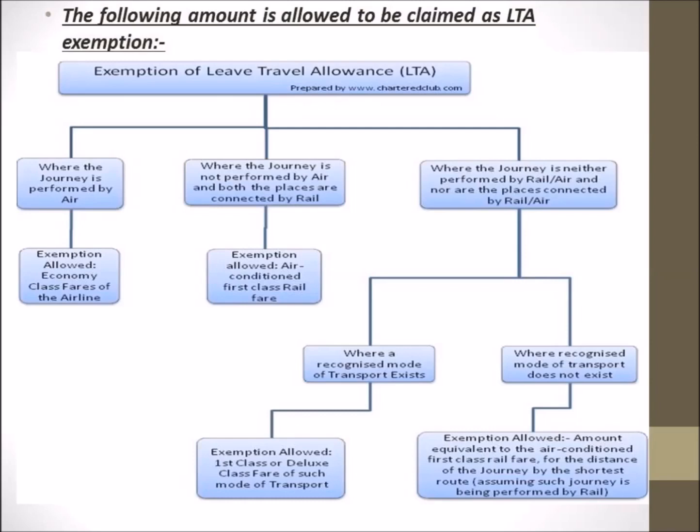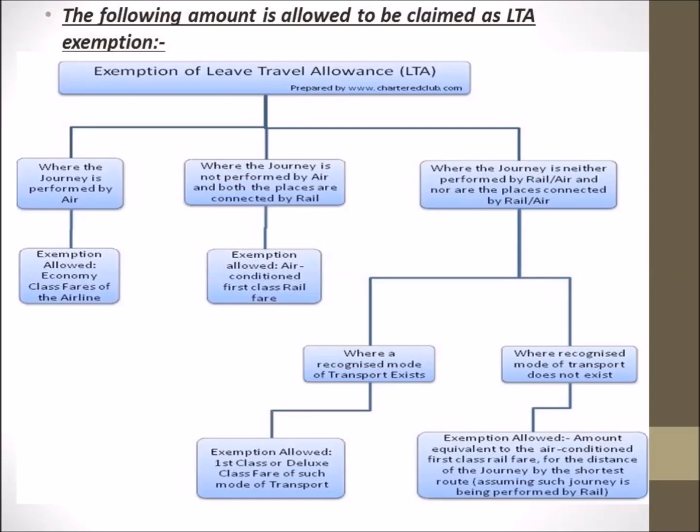For example, I am traveling from Delhi to Chandigarh, and just assume that there is no recognized mode of transport from Delhi to Chandigarh. So what we'll do is just measure the shortest distance between Delhi and Chandigarh, and then calculate the first class air-conditioned fare for such distance.